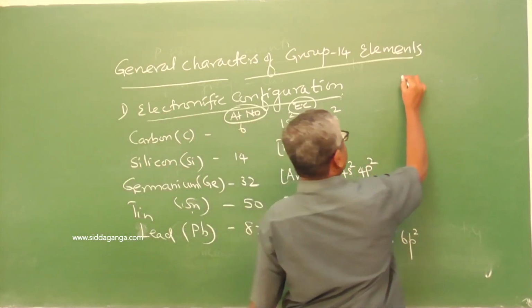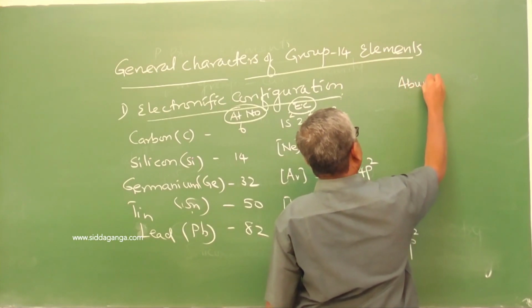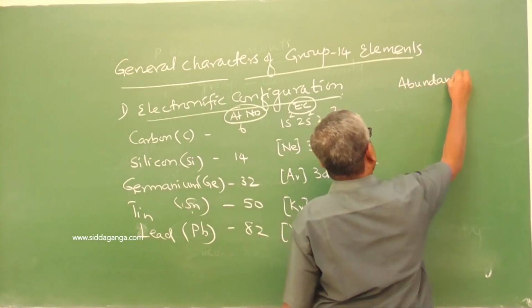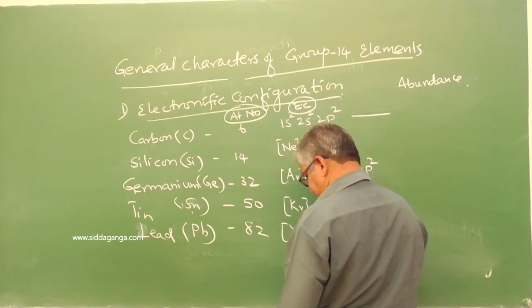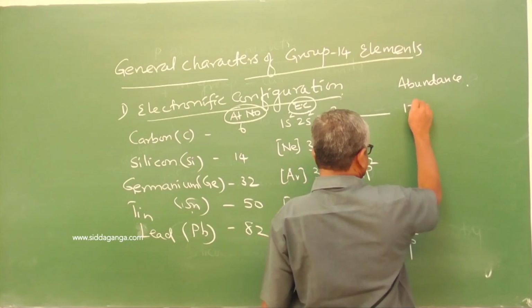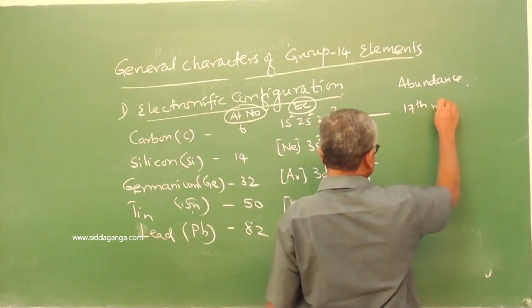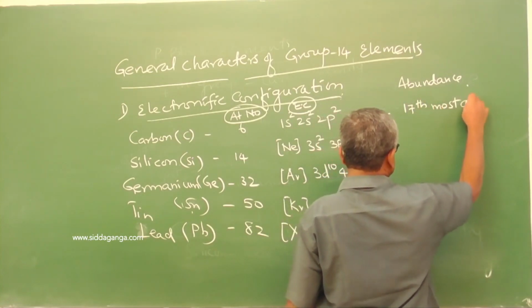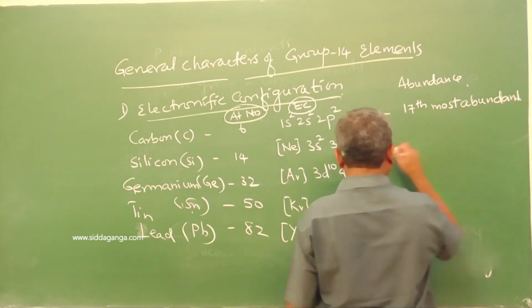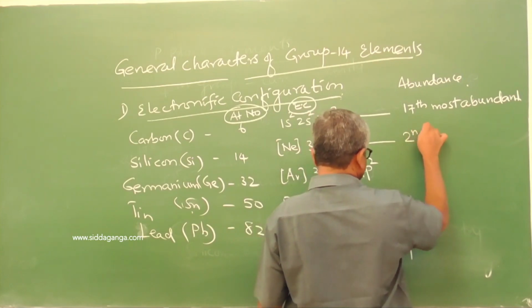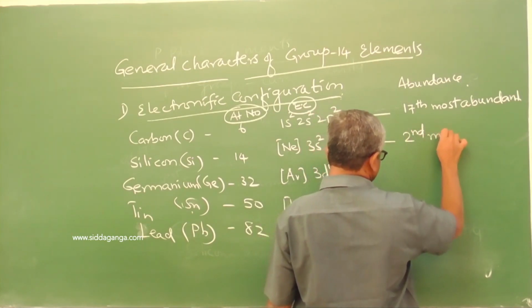Next it is abundance. Carbon is available as the 17th most abundant. Silicon is the second most abundant.